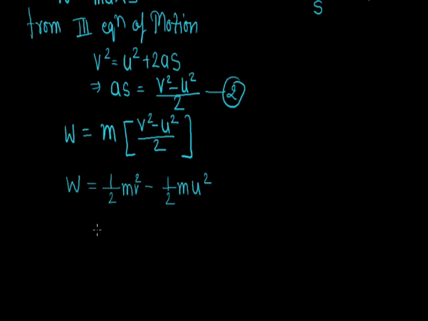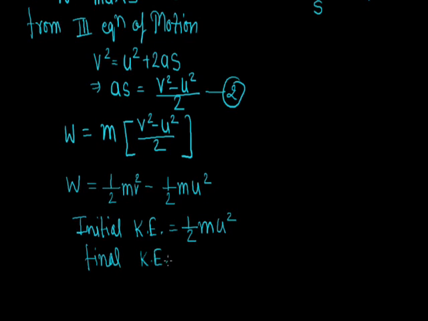Here, initial kinetic energy is half MU square and final kinetic energy is half MV square.